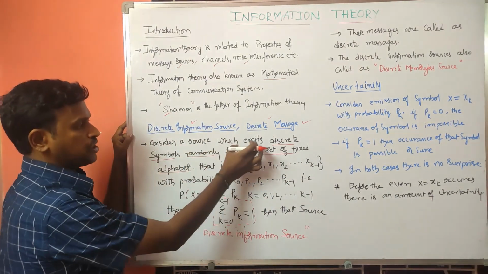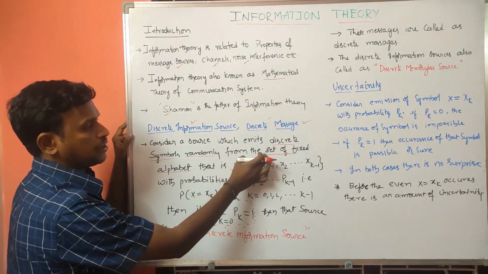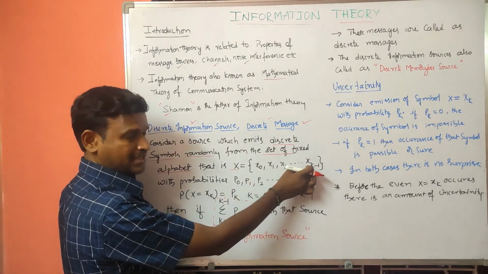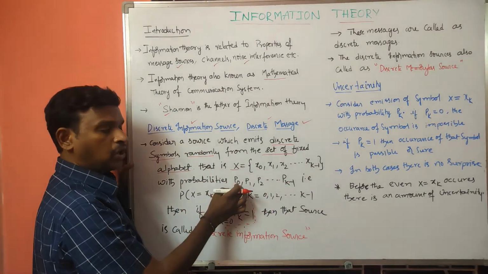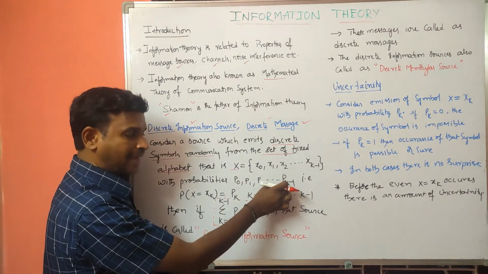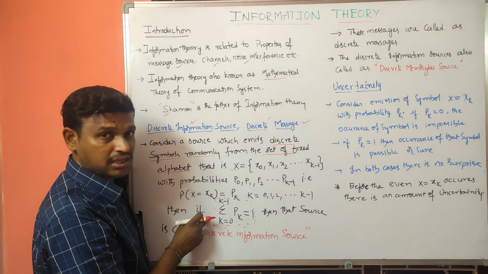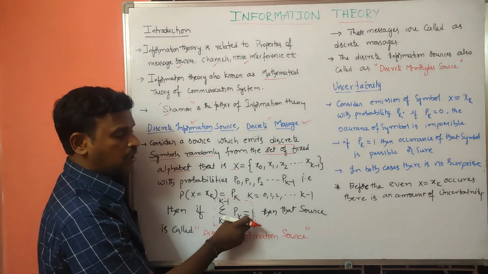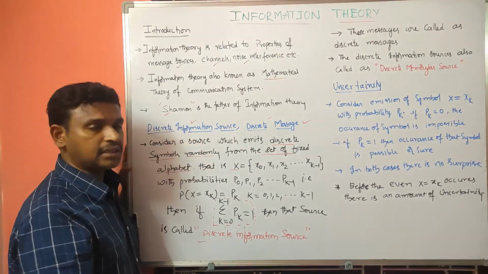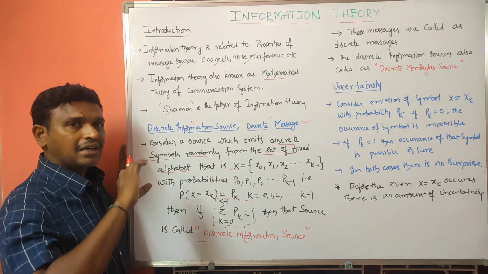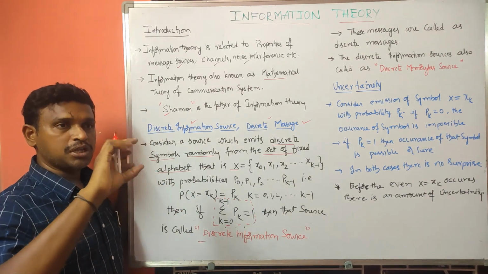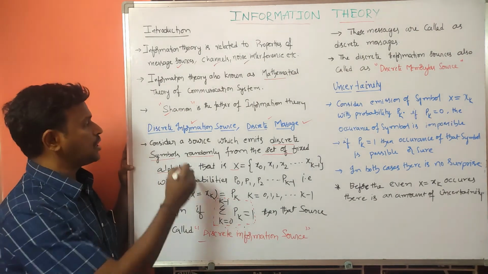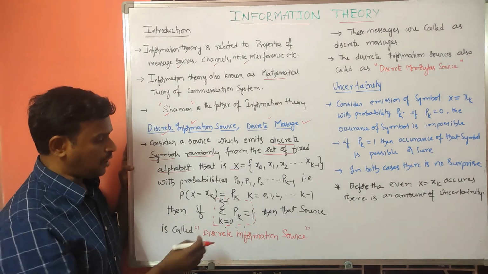Consider a source which emits discrete symbols randomly from a fixed alphabet set, X equal to x0, x1, x2 and so on up to xk minus 1, with probabilities p0, p1, p2 and so on up to pk minus 1. If it satisfies the condition that the summation of pk, for k equal to 0 to k minus 1, is equal to 1, then that source is called a discrete information source. So here it generates discrete symbols and the sum of their probabilities is equal to 1. Then the type of information source is called a discrete information source.